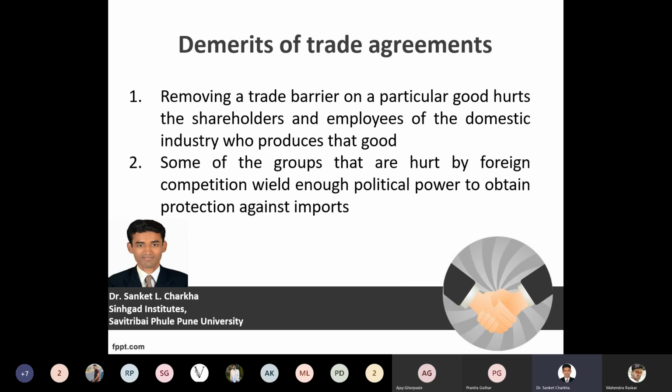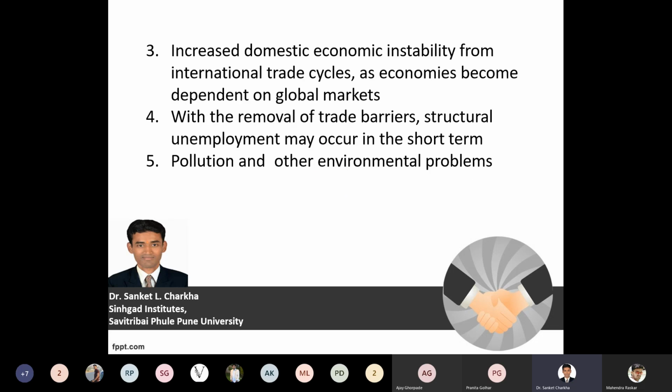Demerits of the trade agreement. The first primary focus should be on creating a platform wherein maximum trade barriers are reduced or removed. Another perspective is foreign competition. Competition in the international market, the global market, should be reduced to a higher degree, and proper balanced growth should be created in every member country, every member nation.